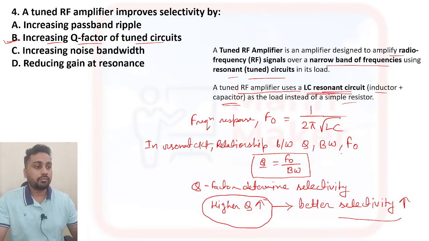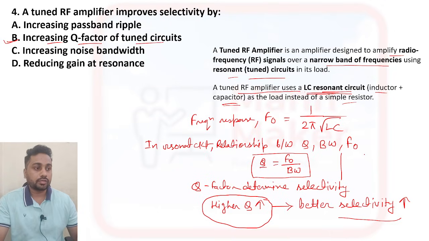Sometimes in an exam they will also ask the relation between Q factor and frequency. Like, what is the relation between Q factor and frequency response in a tuned amplifier circuit or resonant circuit? At that time they will give options like directly proportional to each other, or inversely proportional.